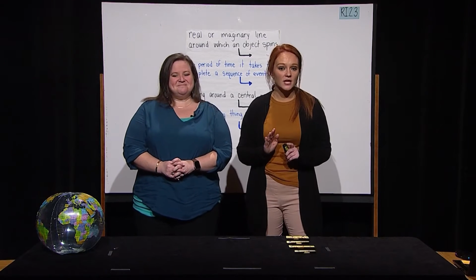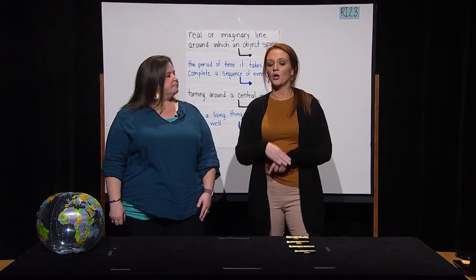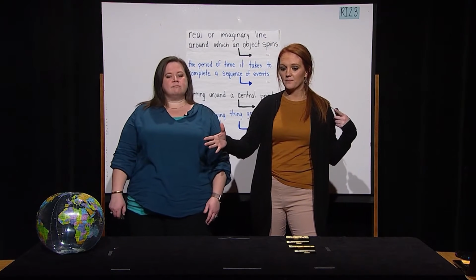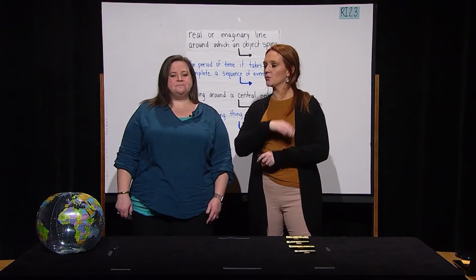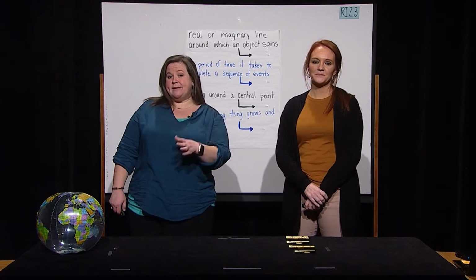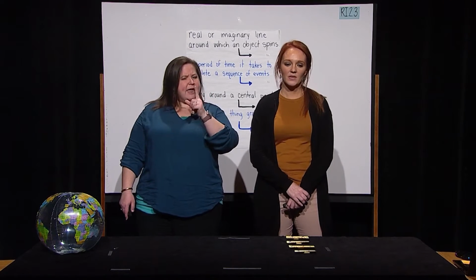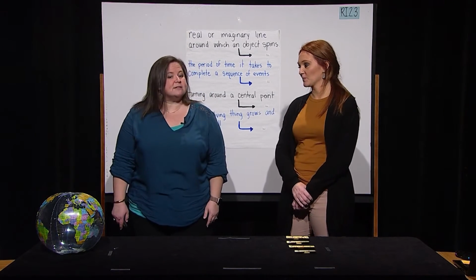There are several kinds of cycles that occur in nature. Some repeat over a long period of time, and other cycles repeat very quickly. Now, before we get started learning about the daytime and nighttime cycles, let's review some important information that you may have learned in an earlier lesson.